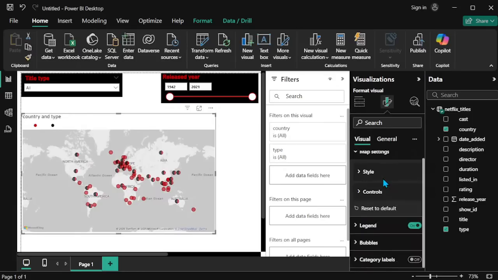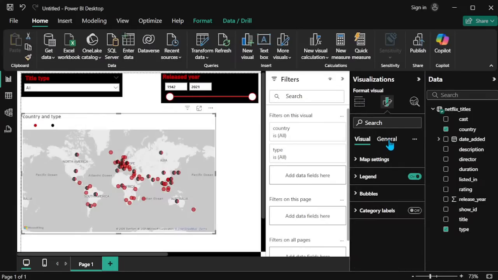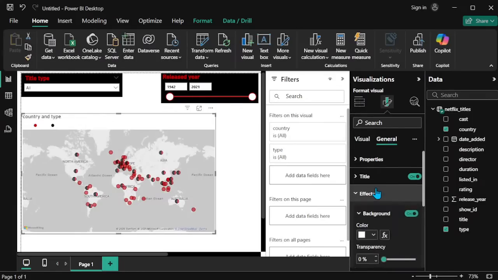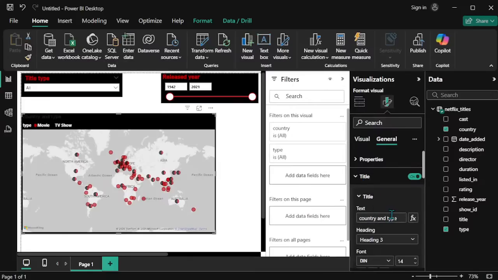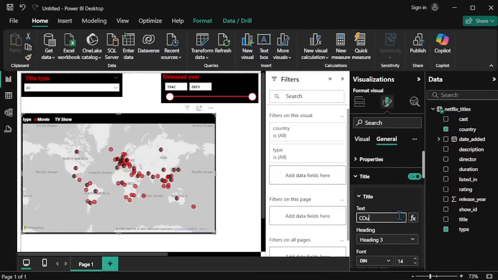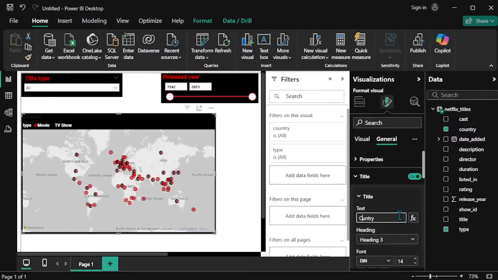Okay, so next one, we can change the background of this one. So go into the effect and convert the background into black. Now I am changing the colors, like font colors. So title color is a... okay, give a country title, like title name is country wise type of data.